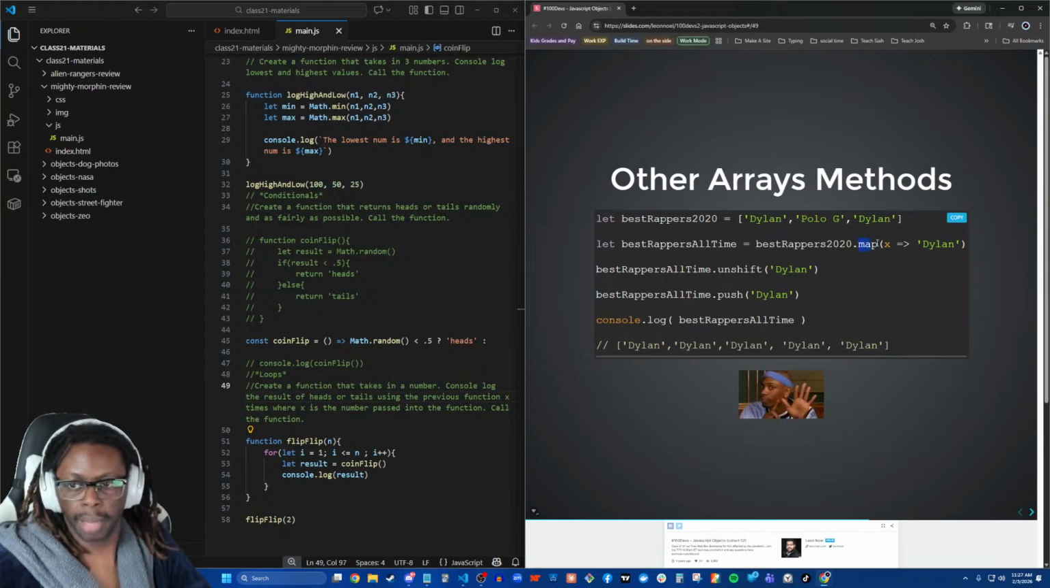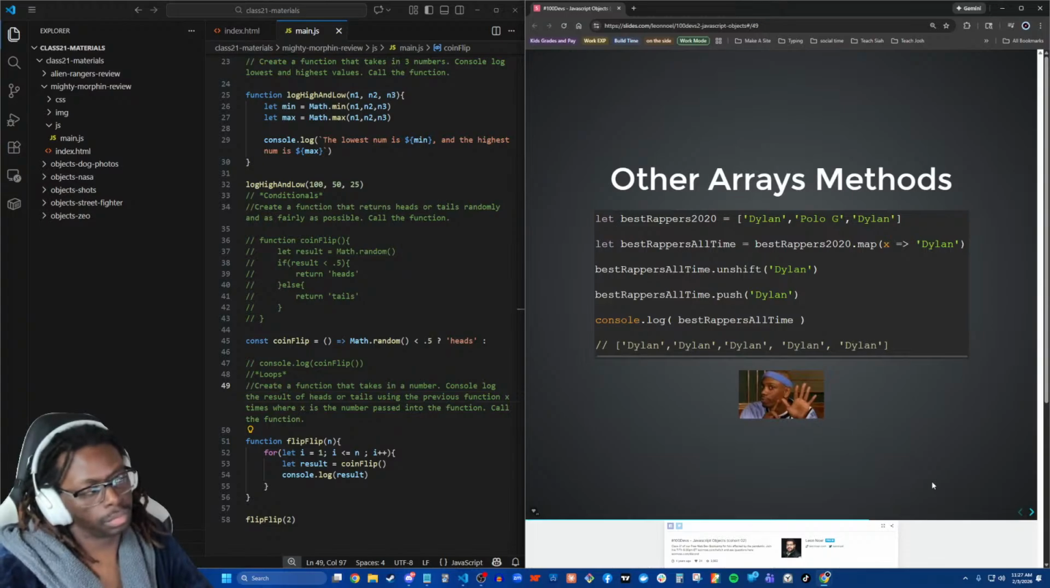So if we know that this map is going to run 3 times, what we're really doing is creating a new array for bestRappersOfAllTime that has Dylon in it. That's the first time it runs. Then it's going to grab Polo G, but it doesn't do anything with it. It just returns Dylon. And then it's going to run a 3rd time. It doesn't even matter that it was Dylon. It still just returns Dylon. So the only thing that a map does is spit the hot fire, right? And so here we wind up with bestRappersOfAllTime just being Dylon, Dylon, Dylon.